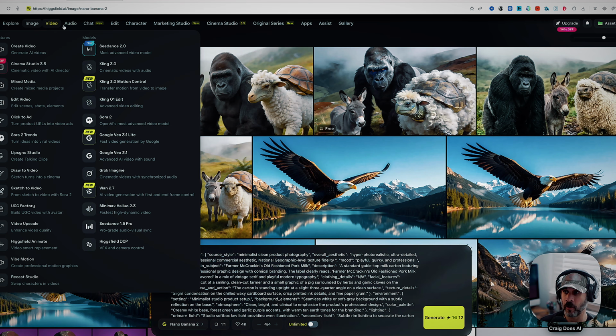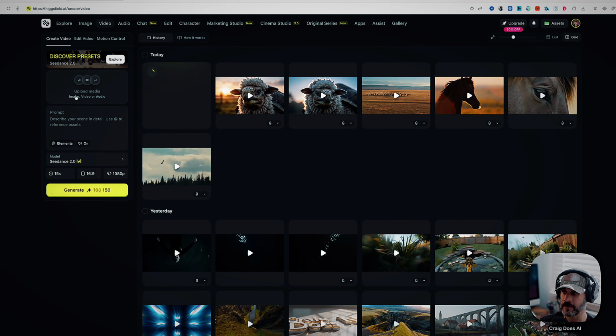Again, when I go over to video and go over to Seedance, you can see there is an area to upload media and audio. So you can add video, audio, and images there as well. Those are all reference images, and they definitely help in a lot of situations, but they don't help in every situation, is what I found out. In this situation, we're going to do it without an actual image, but there are some other ones where the image really works well, and we'll take a look at that in a moment. So let's let this continue rendering.